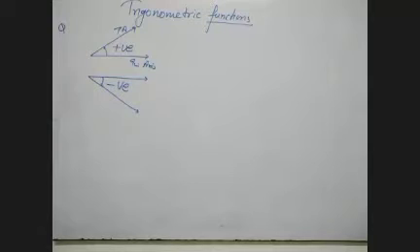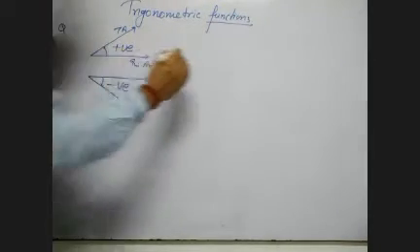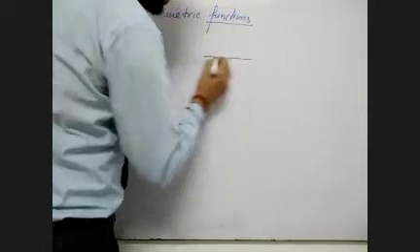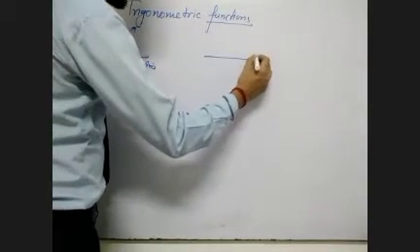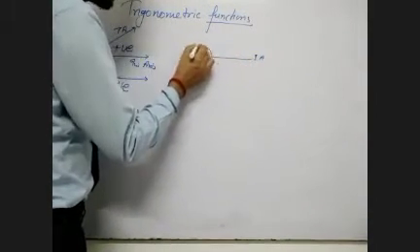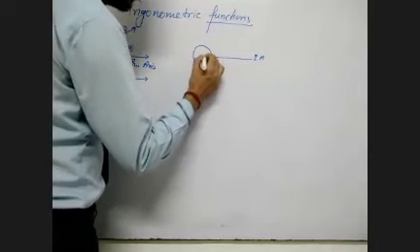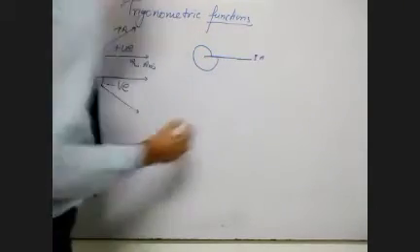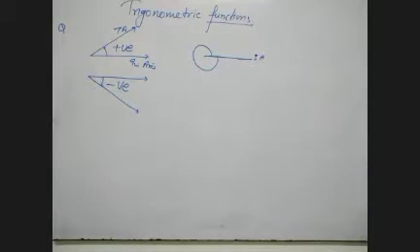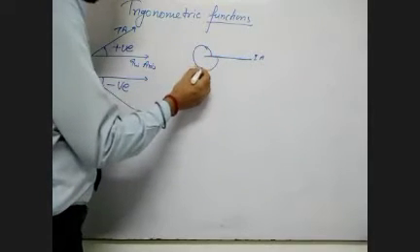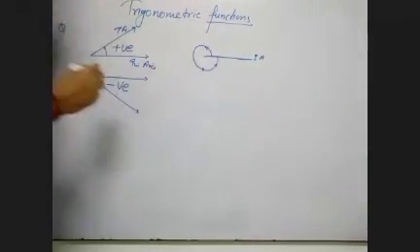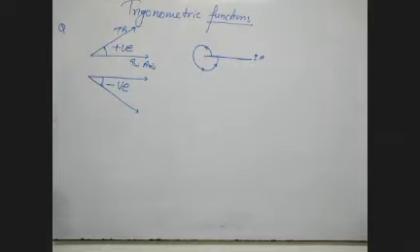Now see, the terminal axis could move from the initial axis, and this terminal axis is moving and coming back on it. Means terminal axis and initial axis are coinciding. So this angle is said as 360 degree.